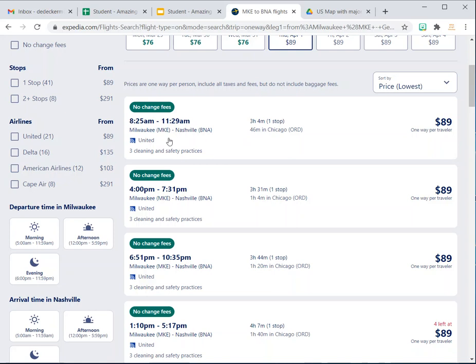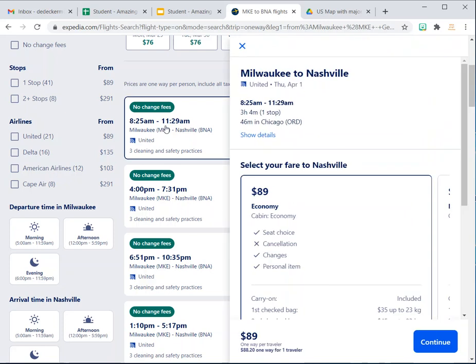So here I see I have a flight here through United that leaves at 8:25 a.m. So what I want to do is I have to remember the time, 8:25, and United and what the price is. I could probably click on this and get the information. I wonder if I can actually copy this.